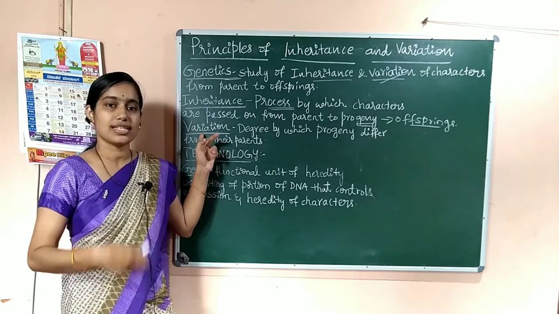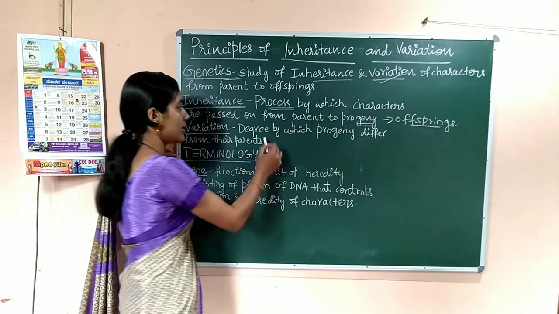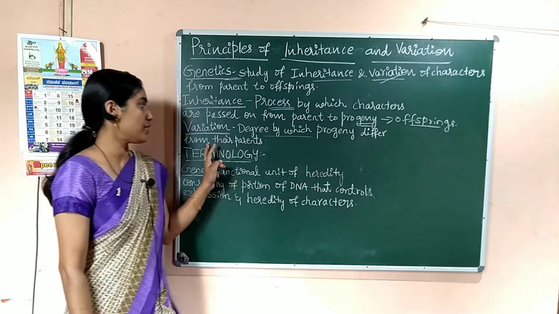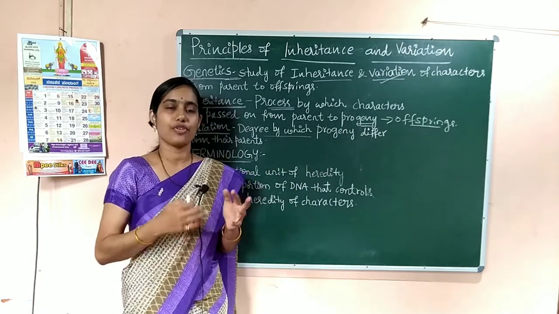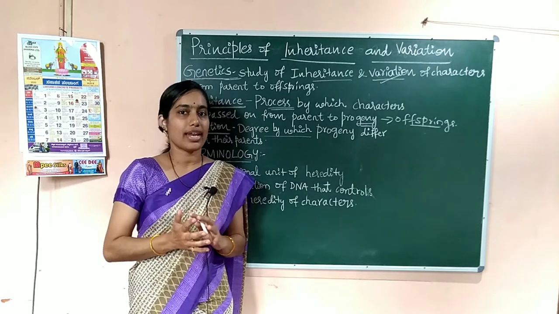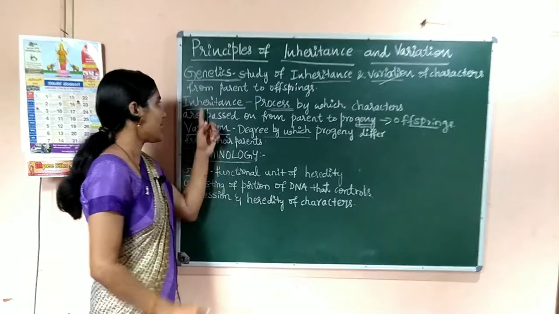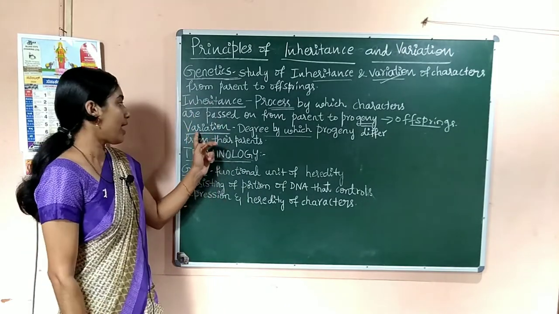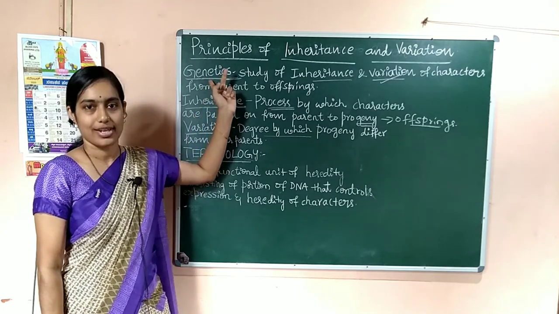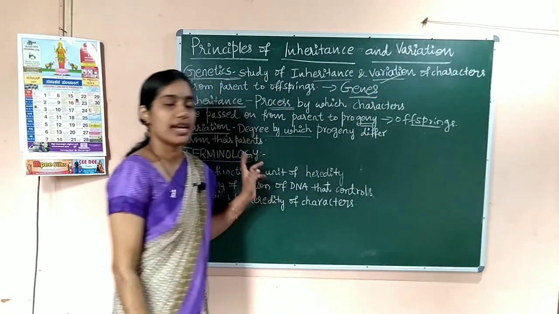Variation, as the name indicates, means differences, correct? So variation is nothing but the degree by which the progeny differ from their parents. If we take our own example, if you consider your parents and you, there may be some similarities in the characters, right? Some characters may be similar. In the same way, you may show huge differences from your parents. The same characters that have come to you are inheritance, and the differences between you and your parents are variation. So these two are studied under genetics, or in simple words, genetics is nothing but the study of genes.